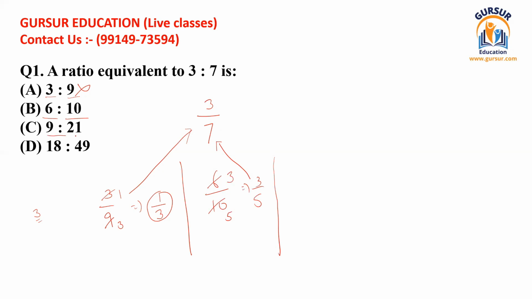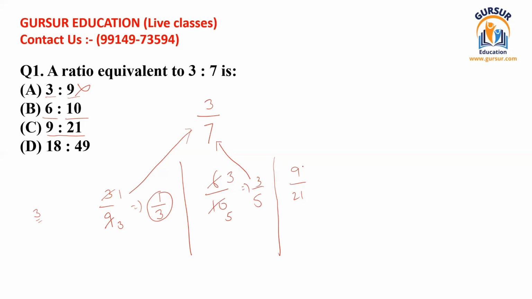Then there is 9:21. How can we reduce that? First of all, we have to find the table by which both these can be divided. This is the table of 3. With the table of 3, we can reduce these two numbers to lower terms.